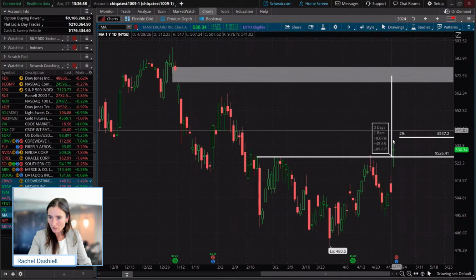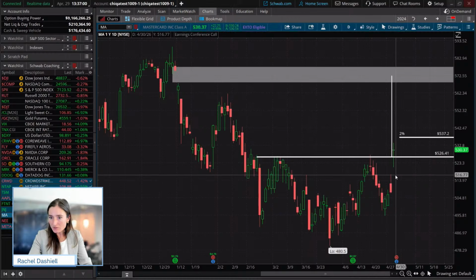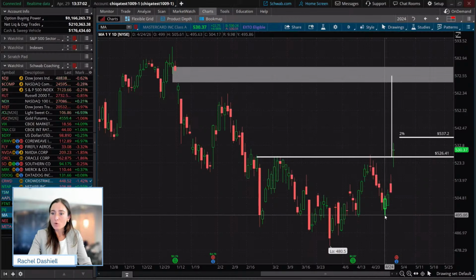Okay. And for our downside risk, if you wanted to give yourself a little bit more space, you could take a very deep stop all the way down here to the edge of the right shoulder.